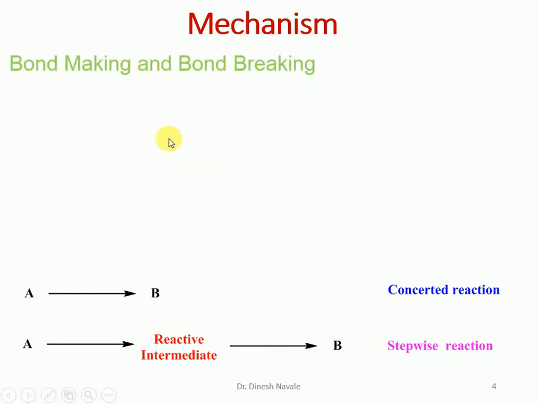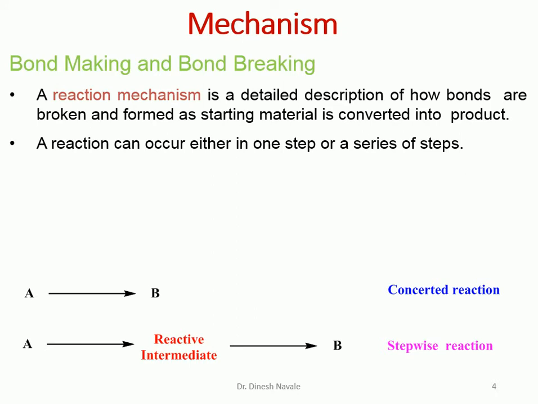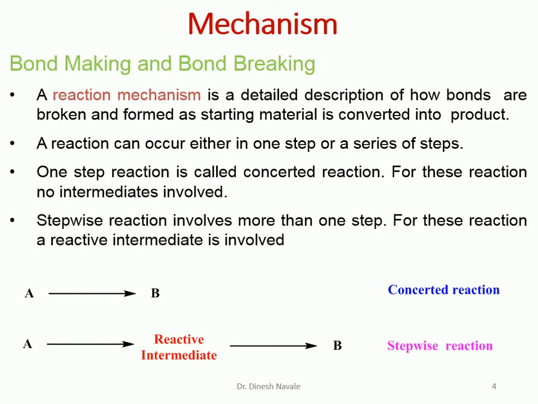So bond making and bond breaking are the important steps in any organic reaction mechanism. A reaction mechanism is a detailed description of how bonds are broken, as well as how bonds are formed when your starting material is converted into the product. So a reaction can occur either by a one step mechanism like a concerted reaction, or it can be a series of steps like a stepwise reaction. A one step reaction is a concerted reaction. For this reaction, no intermediates are involved. But for the multi-step or stepwise reaction, intermediates are involved.